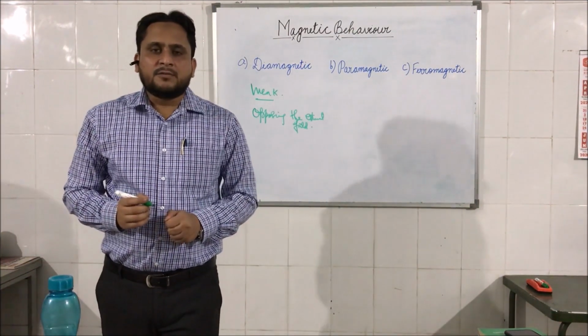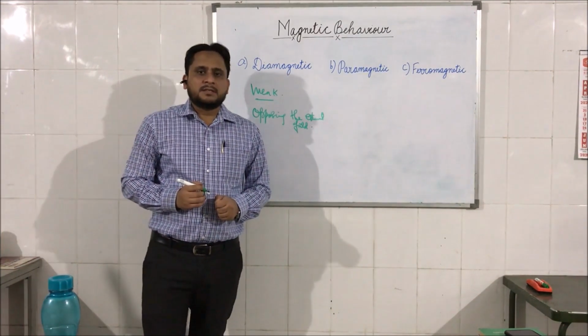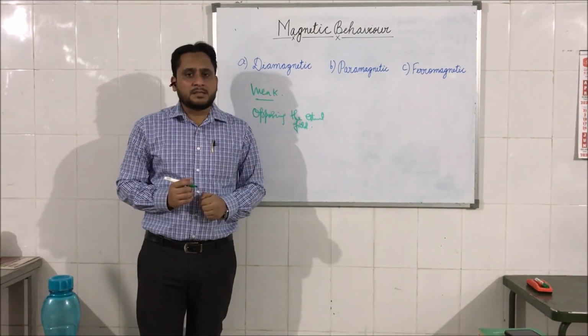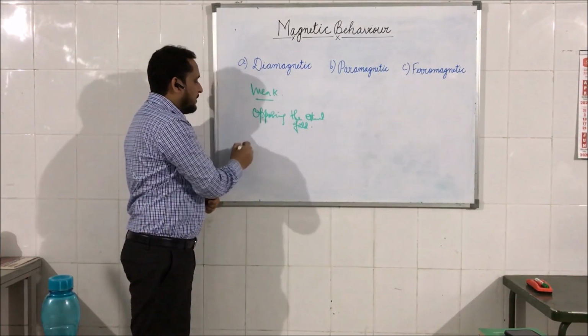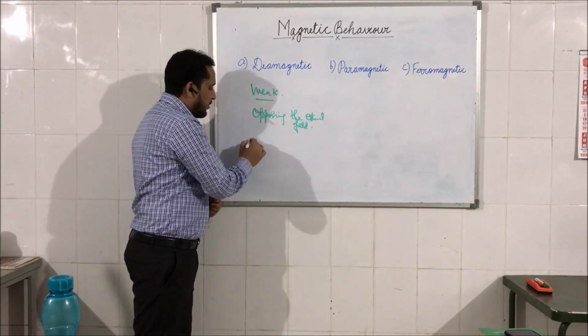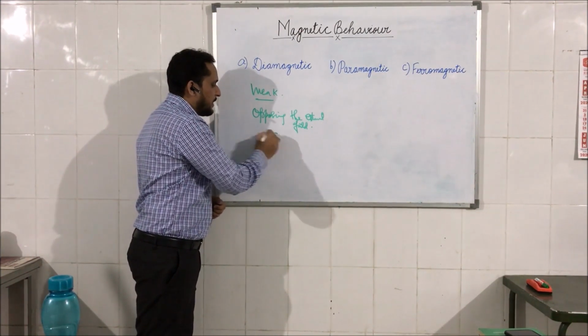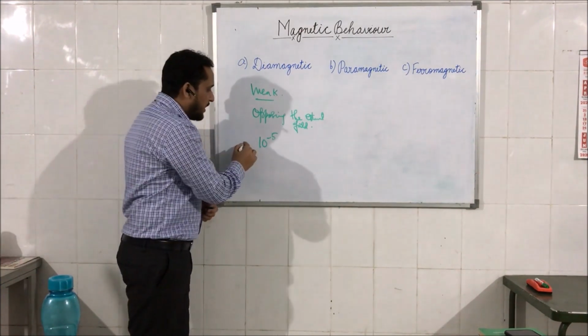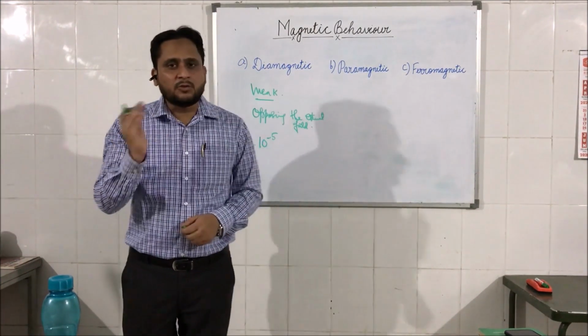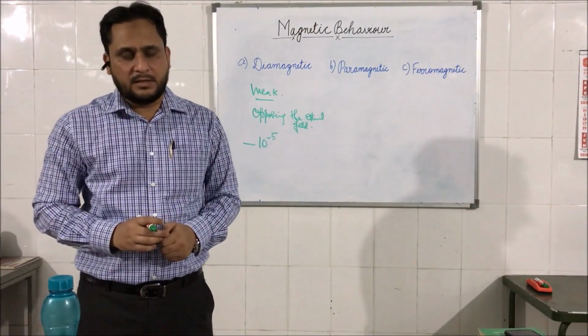The magnetic permeability of these materials is less than 1, and the magnetic susceptibility in case of diamagnetic materials is of the order of 10 to the power minus 5, a very low value with the negative sign, which shows that it is opposing the external magnetic field.